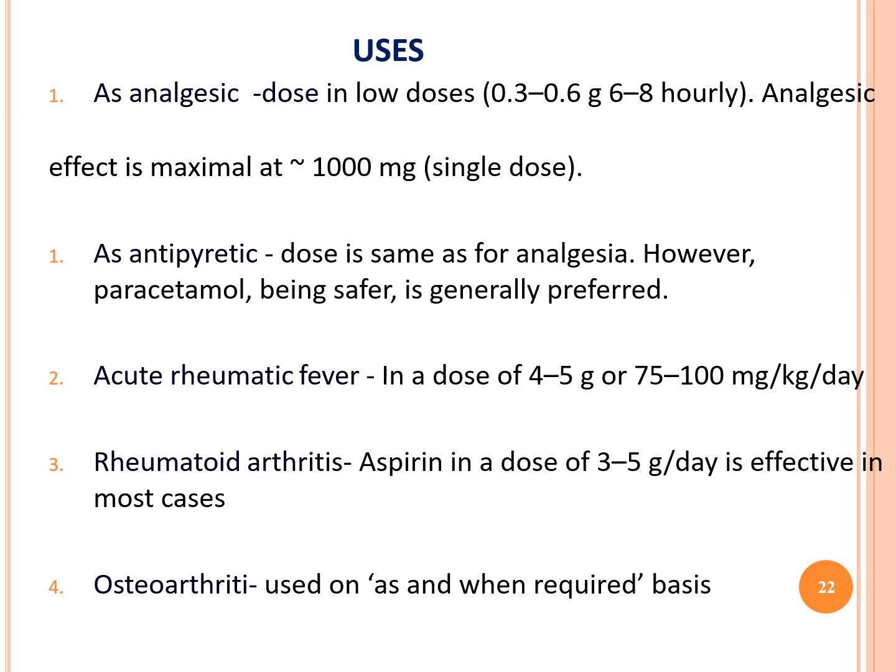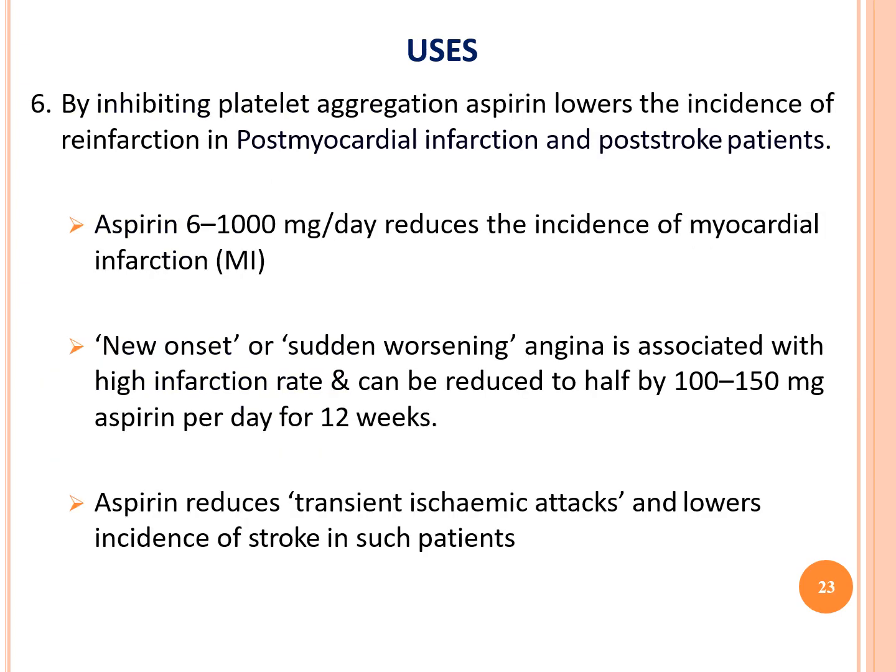Coming to the doses for aspirin, and to the continuous uses. By inhibiting platelet aggregation, aspirin lowers the incidence of reinfarction in myocardial infarction and post-stroke patients. Aspirin 600 to 1000 milligrams per day reduces the incidence of MI, myocardial infarction. New onset or sudden worsening angina is associated with a high infarction rate, and this can be reduced by half with 100 to 150 milligrams of aspirin per day for 12 weeks.